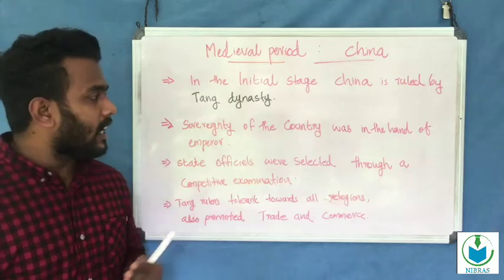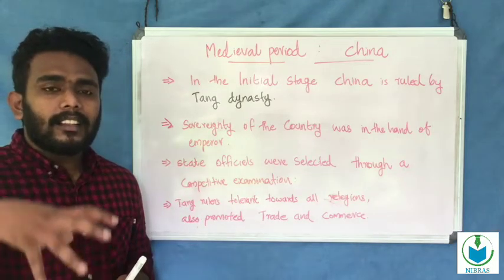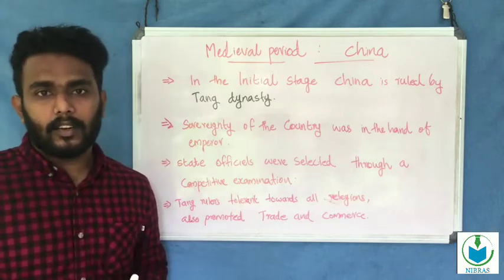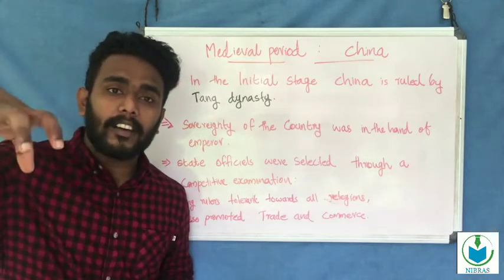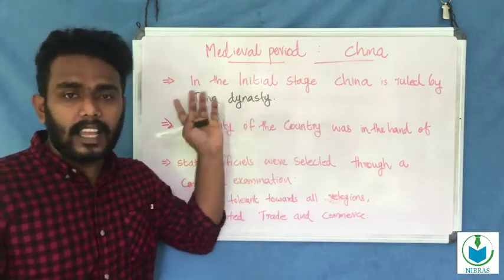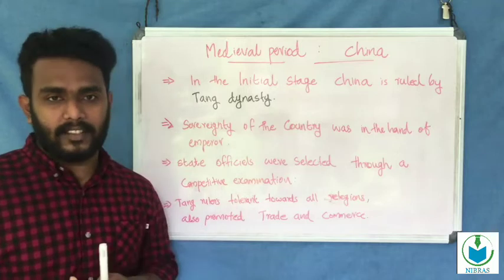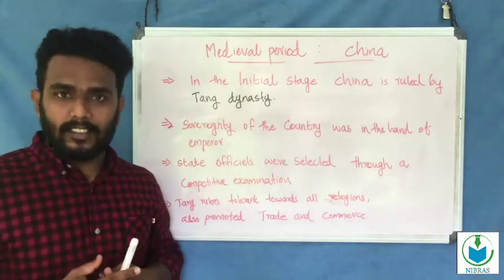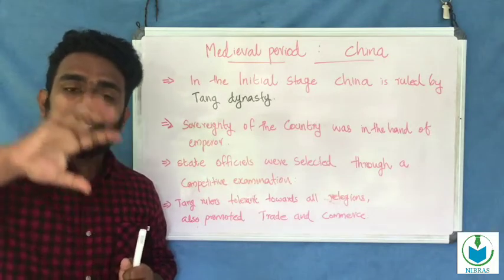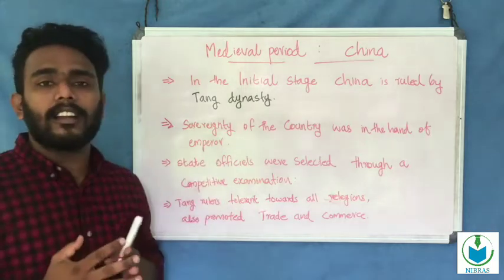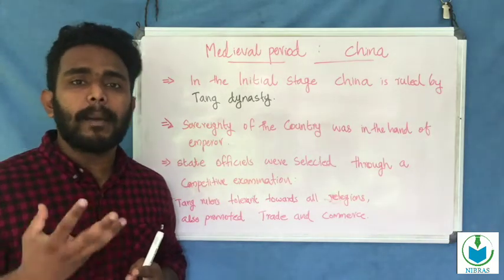In this dynasty, all the political affairs, all the power of the country, was in the hand of the Tang rulers, the emperor. That was sovereignty. Sovereignty means all the power in the country is in the hand of the emperor.